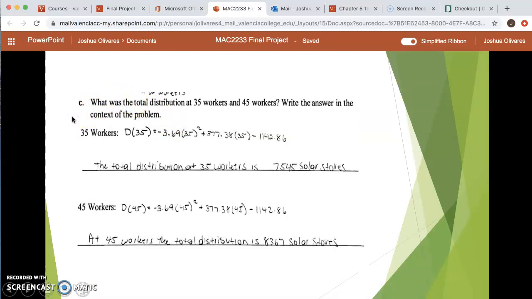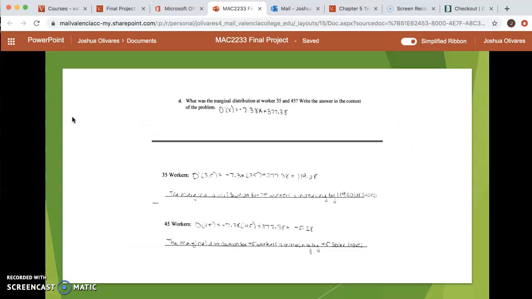Here we calculate the total distribution at 35 and 45 workers. At 35 workers, the total distribution was 7,545 solar stoves, and at 45 workers, the total distribution was 8,367 solar stoves. Then we calculated the marginal distribution at 35 and 45 workers. The marginal distribution for 35 workers is increasing by 119 solar stoves, and for 45 workers, the distribution is increasing by 45 solar stoves.